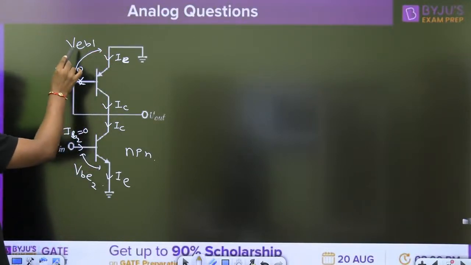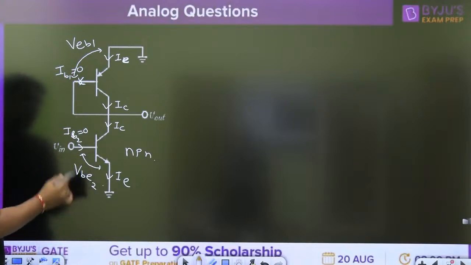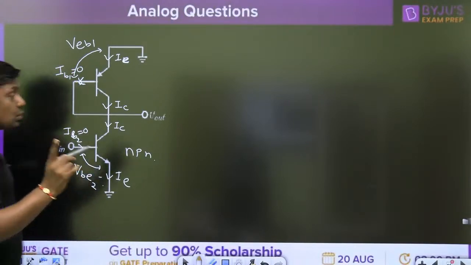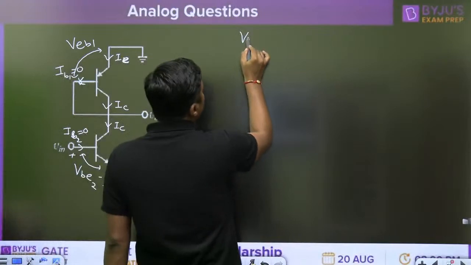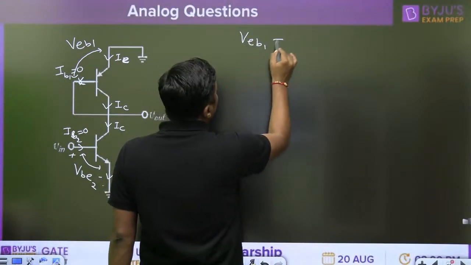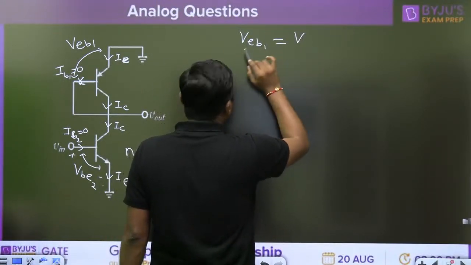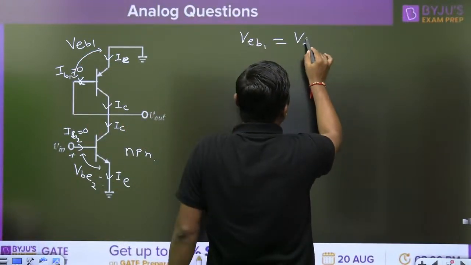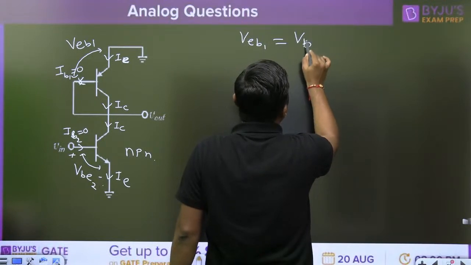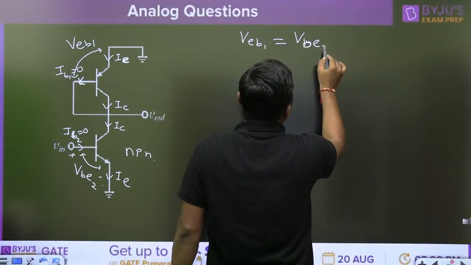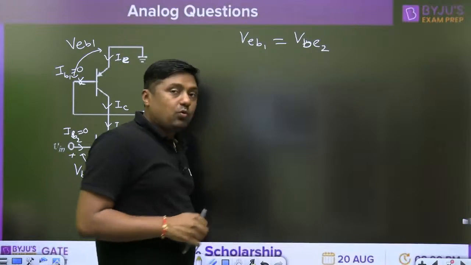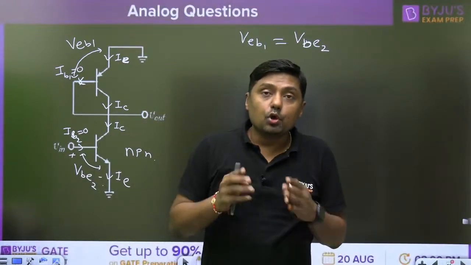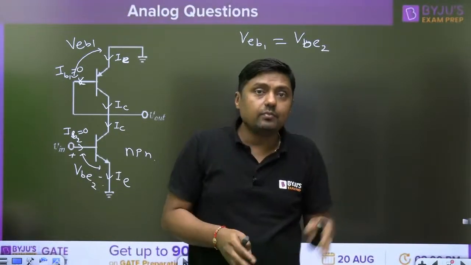So VEB and VBE are equal in magnitude. They have the same value. For the PNP transistor it is positive, for the NPN transistor VEB is positive, VBE2. Why are they equal? Because the currents are the same. They are connected in series.